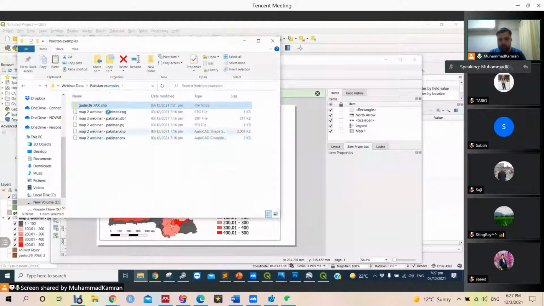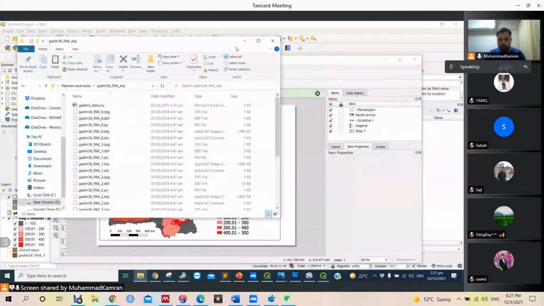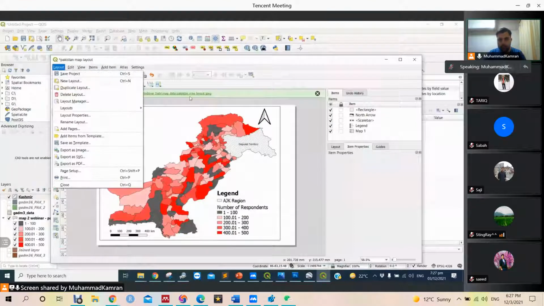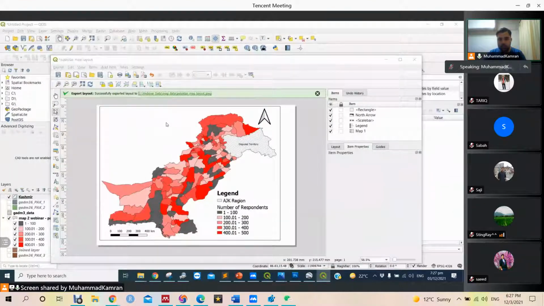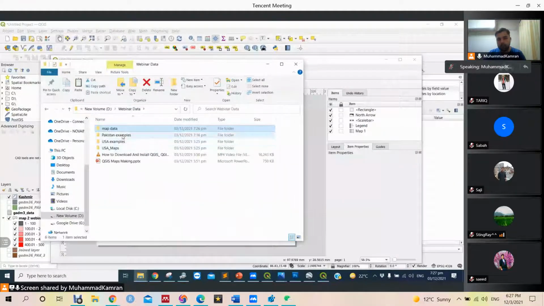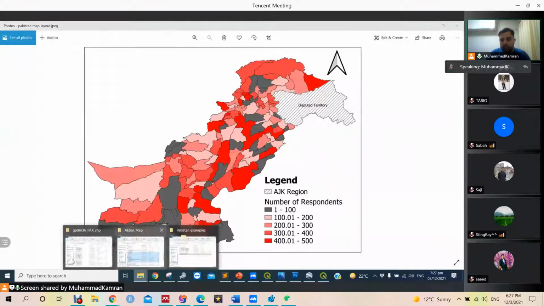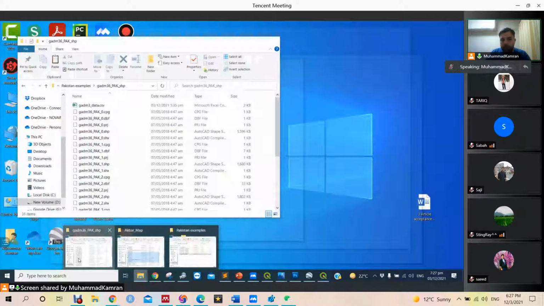It is still saving. Where did we save it? Okay, we saved the map data. Let's cut and paste it to the Pakistan data folder. And this is the map that we made out of our survey data. It can be anything, and there are many more things that we can make from the data.